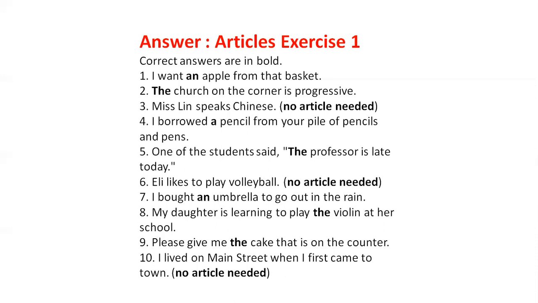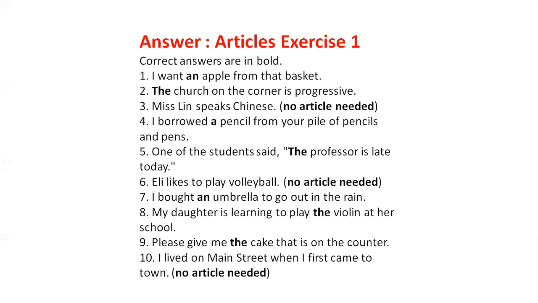After that, "the" is used with things which are only one in the world, like the sun, the moon, the north, the Himalayas. These are all examples of things which are only one in the world.